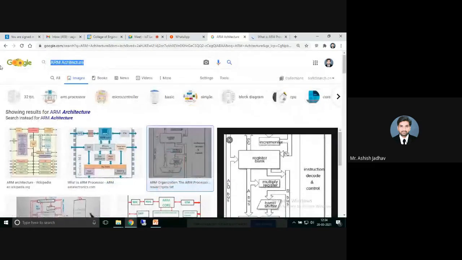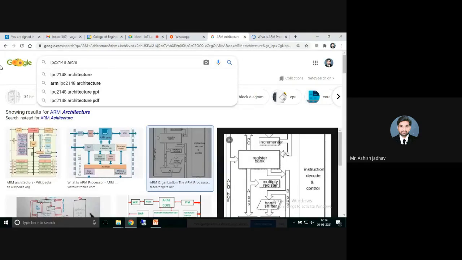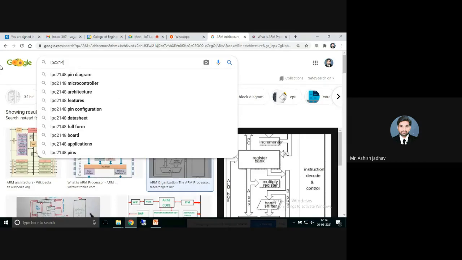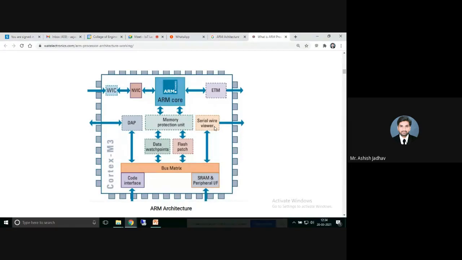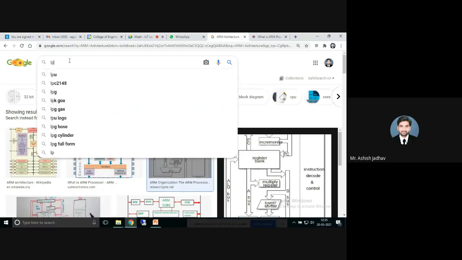Let us understand with differentiating points only. Okay. So let's say this is ARM architecture, the Cortex M3, LPC 2148.